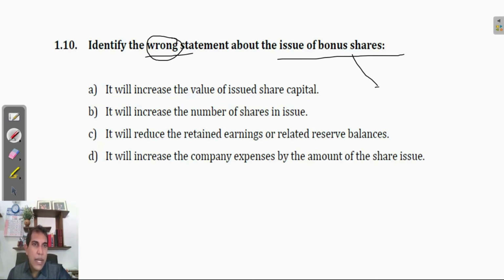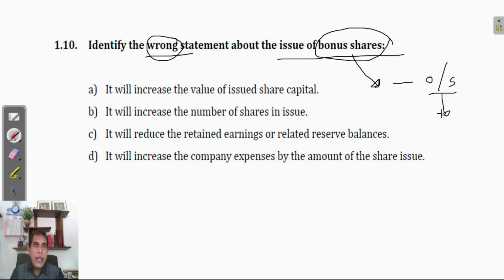In company accounting, bonus share means what? It is a benefit for existing ordinary shareholders. They can receive ordinary shares free of charge.